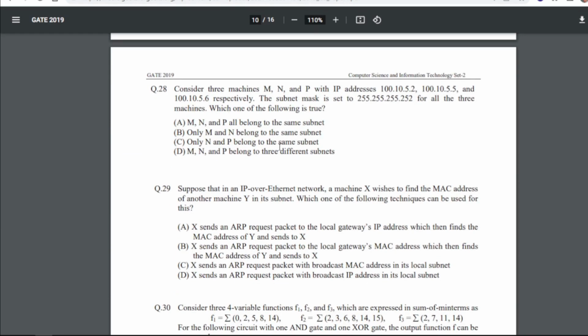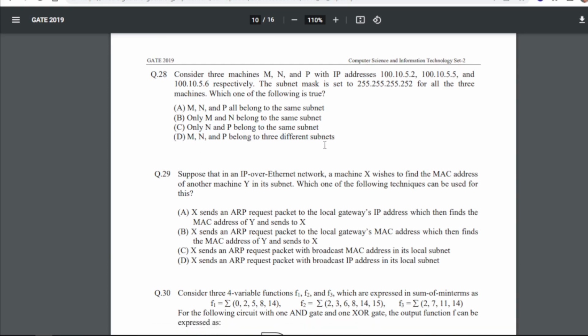Now 28 is: consider three machines M, N and P with IP addresses of this one and this respectively. The subnet mask is set to this for all the three machines. Which one of the following is true? So for 28 our answer will be C, as only N and P belong to the same subnet, right?